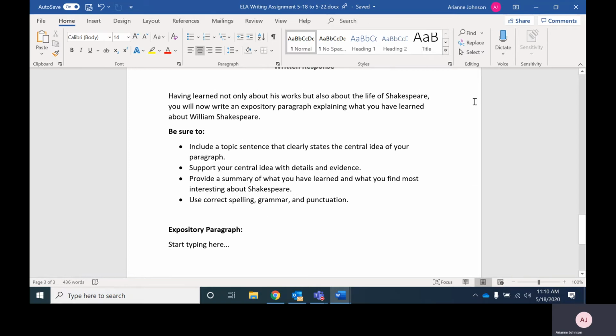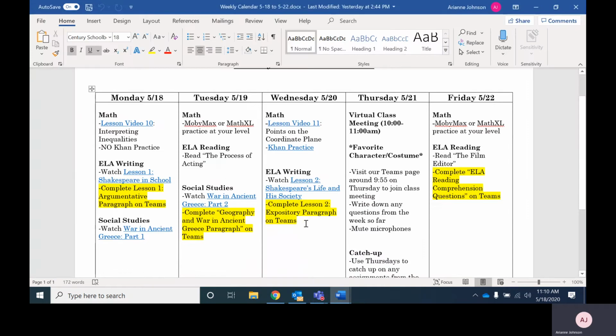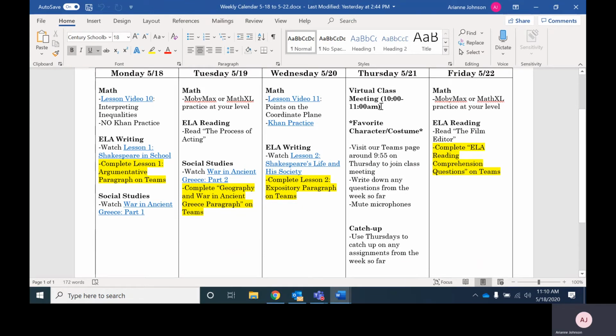So that is, like I said, on the weekly calendar, it's broken up into 2 assignments, but on Teams, it's going to be in the same document. So hopefully that makes sense. Email me if you have any questions.